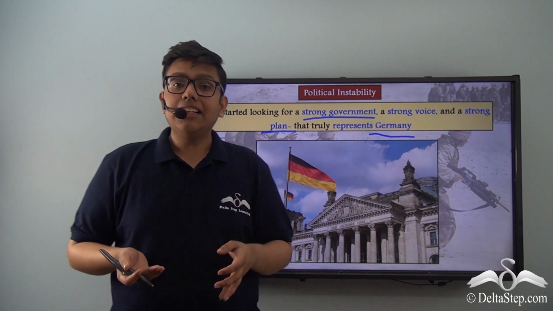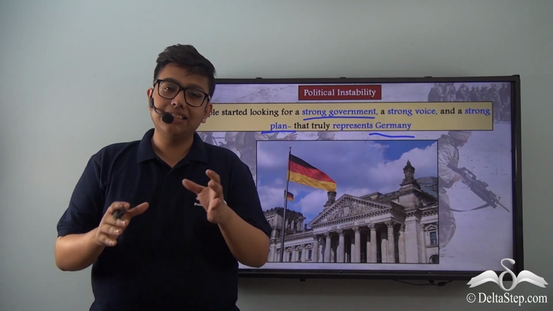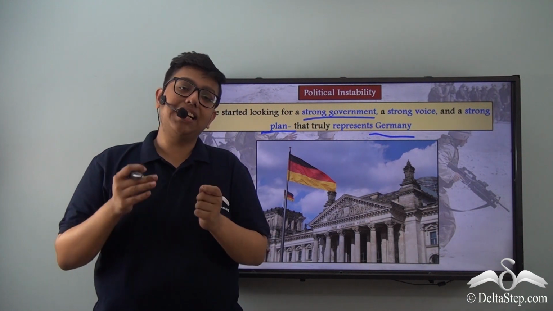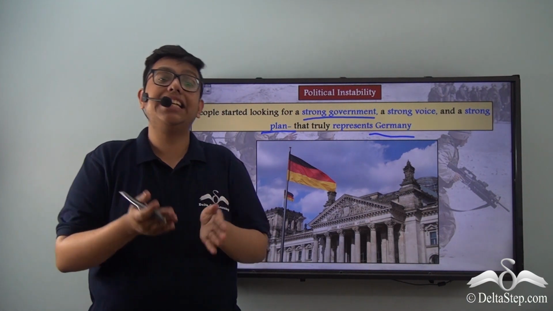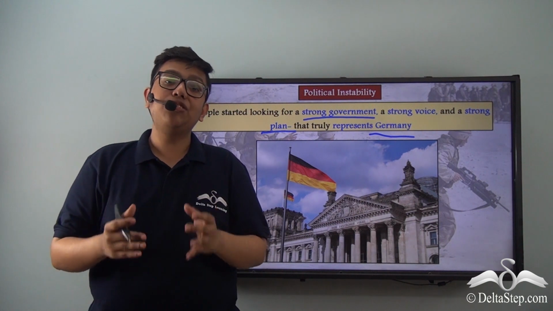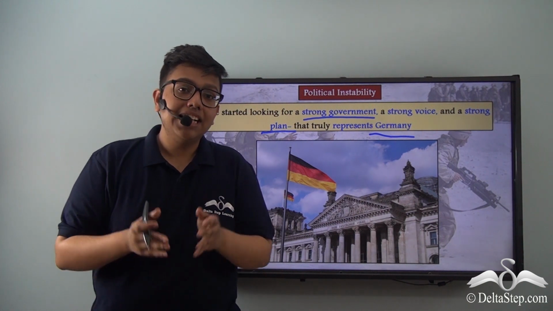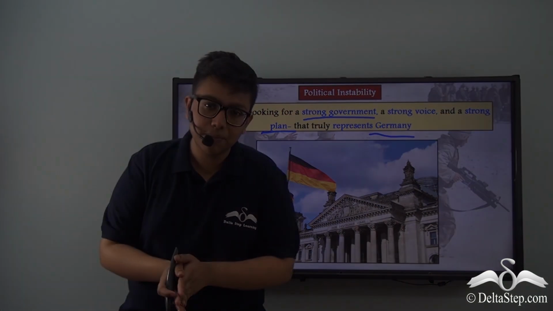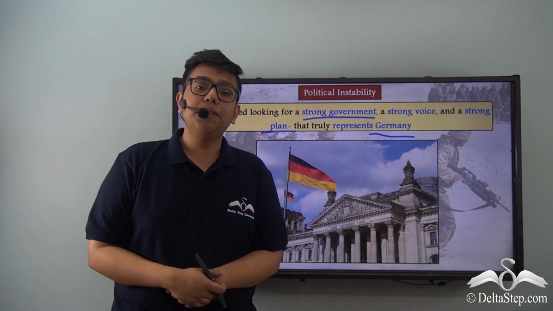So you can understand that the German public were associating the concept of strength with efficiency and power wielding, which is again an extension of their militant nature and how they thought that true strength and true power lies in military strength, and true efficiency is associated with this concept. This is where Hitler and his Nazi party come in.